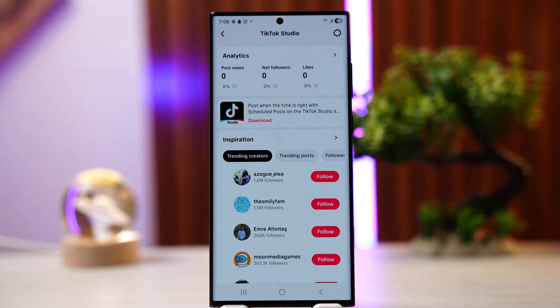For that, you need to analyze your audience, be consistent, and focus on a particular niche. Also, do not forget to use trending sounds, but make sure to add a unique twist that aligns with your brand to stand out.